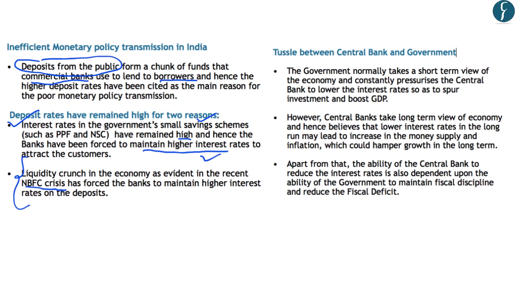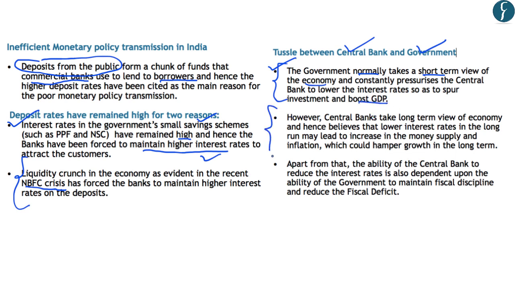So this is another reason for poor monetary policy transmission. Further, what should be the repo rate and how the RBI should change its policy rates has been a matter of tussle between the central bank, that is the RBI, and the government. In this regard, it has been said that the government normally takes a short-term view of the economy and constantly pressurizes the central bank to lower the interest rate so as to increase the investment in the economy, and ultimately it will lead to an increase in the GDP.